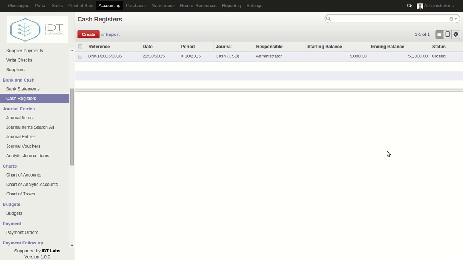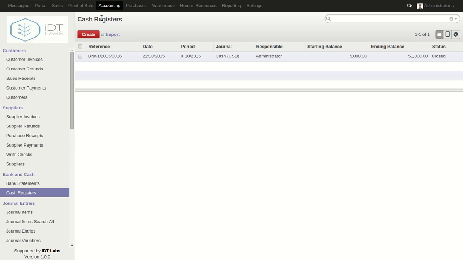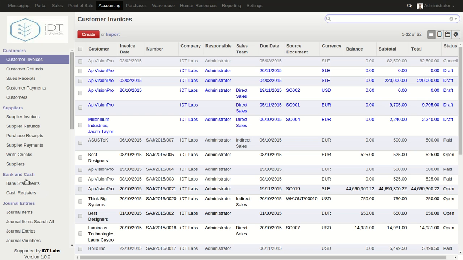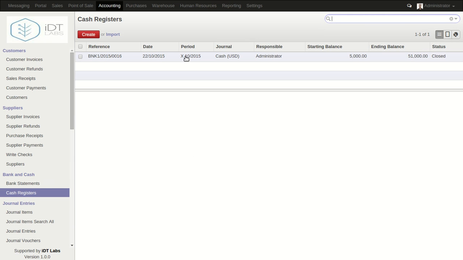And in this video I'll be talking about creating cash registers, or how you can actually log cash registers in the accounting cloud. To create a cash register, you head onto the accounting cloud, and then from the Bank and Cash tab you select Cash Registers. As you can see, this is a list of the cash registers that are currently in the system. To create a new one, you click the Create button.